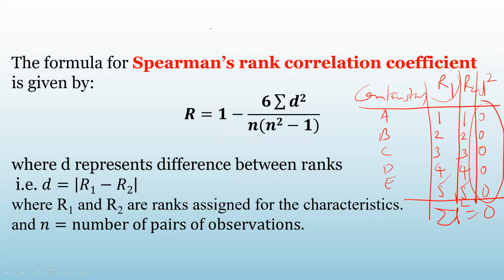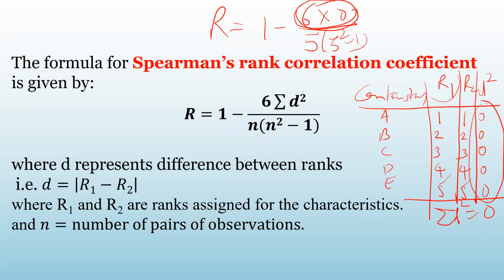So what is your capital R? It will be 1 minus 6 into 0 divided by n, which can be anything. Here in this problem it is 5, but let it be anything. Because of this 0, the numerator will become 0, and so the whole fraction becomes 0. So 1 minus 0, and so the answer will be 1. In that case, the value of capital R will be 1.